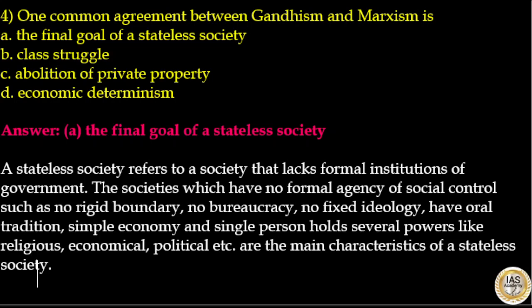The societies which have no formal agency of social control, such as no rigid boundary, no bureaucracy, no fixed ideology, have oral tradition, simple economy and a single person holds several powers like religious, economical, political, etc. These are main characteristics of a stateless society. So the answer to this question is option A.